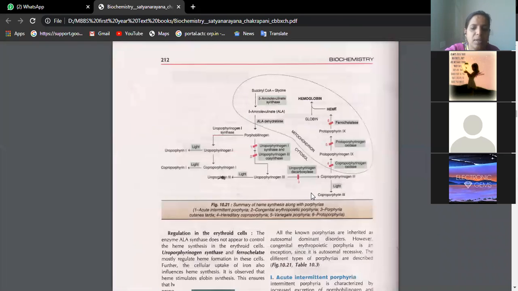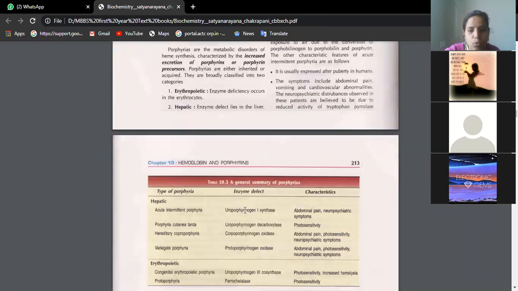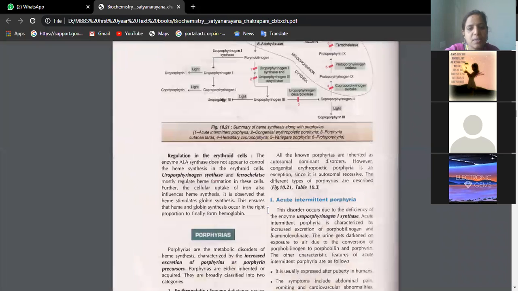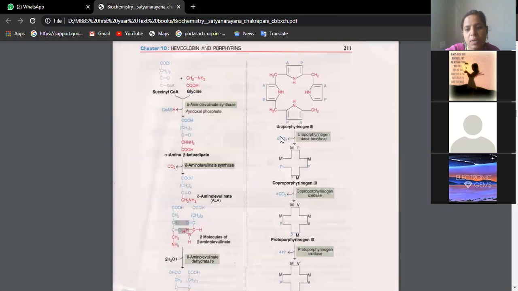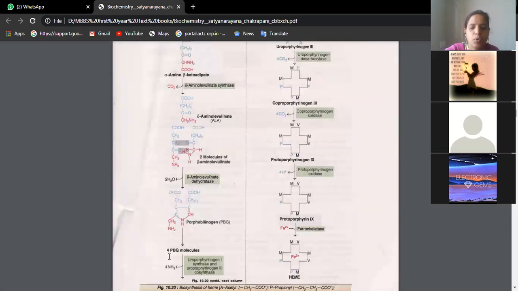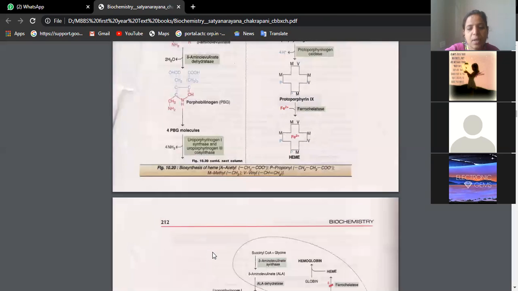So what is happening is, suppose this uroporphyrinogen 1 synthase enzyme is deficient, 4 porphobilinogen molecules will not be converted to uroporphyrinogen 3. That means in the blood and also in the urine, the levels of porphobilinogen will increase.